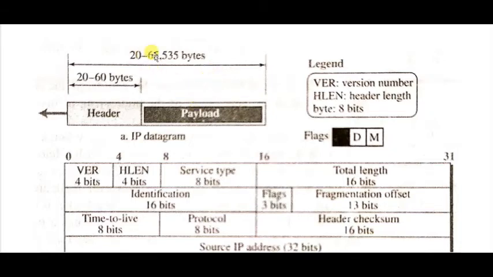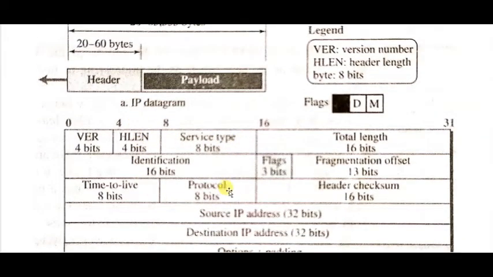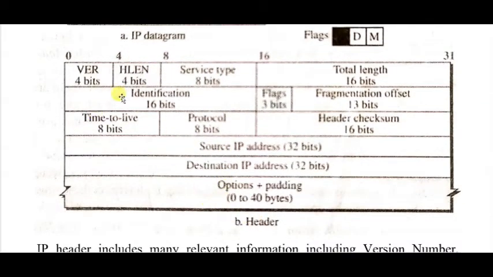Why is it written 20 to 65,535 bytes? Because this datagram also contains the header. So we need a header of minimum 20 bytes. That's why it is written here 20 to 65,535 bytes. Now come to the header format. Diagram B is the header format.